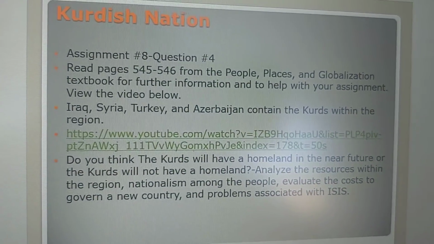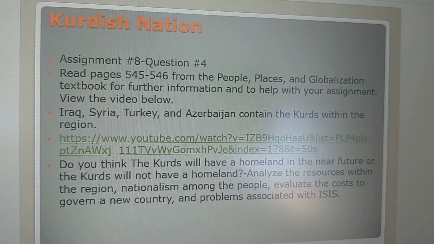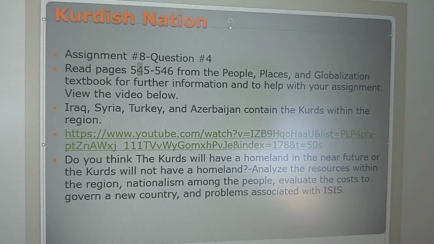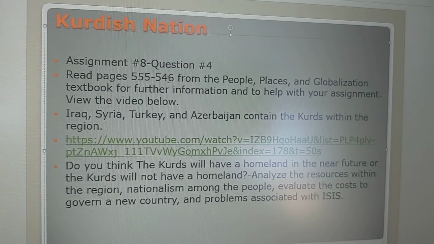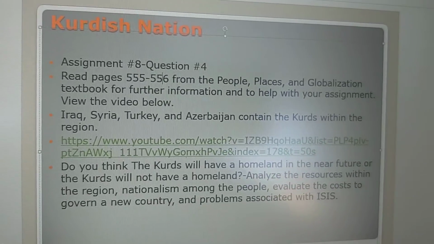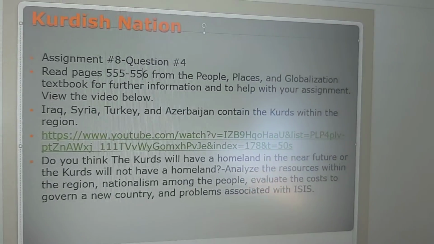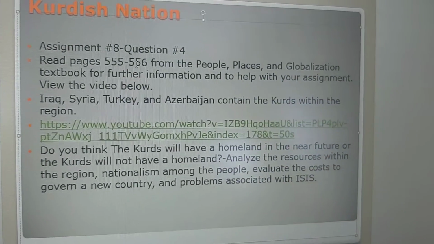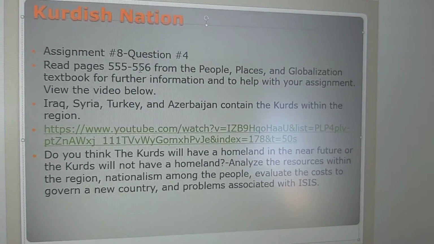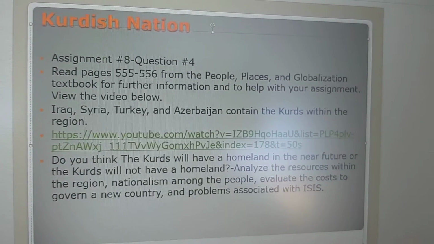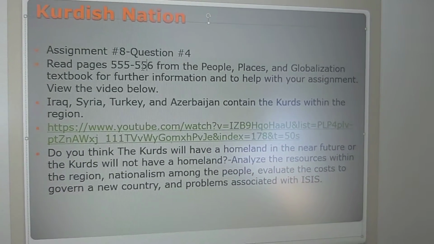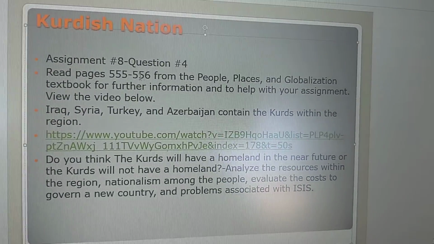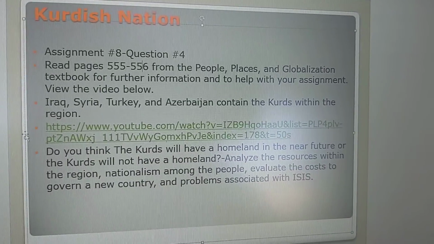So here's what I want you guys to do, okay? I want you to read the pages here within the book. It actually talks about the Kurds here. They're changing the page numbers on us, okay? And I want you to look at, do you think the Kurds will have a homeland in the near future, or the Kurds will not have a homeland, okay? I really want you to look at this because this is important. The question is, will they or will they not have a homeland? Watch the video, okay? I want you to give 3 factors for the question.